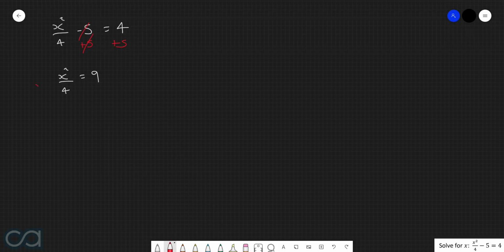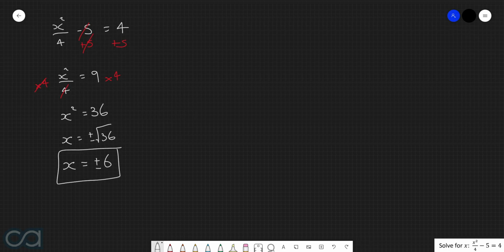And now we can multiply both sides by 4. This is going to cancel with this, and so then what we're left with is x squared is equal to 36. By taking the square root of both sides, we get x is equal to plus minus root 36. Root 36 is equal to 6. So then our final answer is x equals plus minus 6.